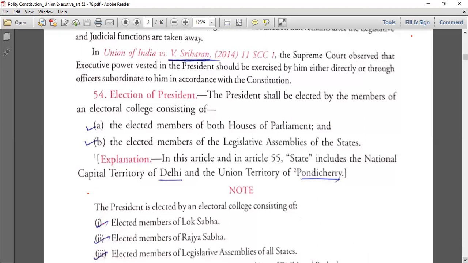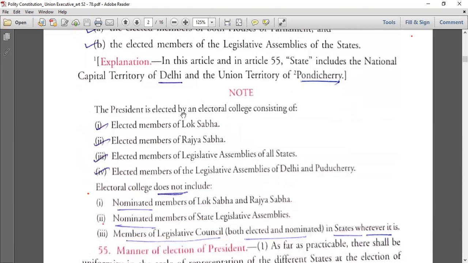The president is elected by an electoral college consisting of elected members of Lok Sabha, elected members of Rajya Sabha, elected members of legislative assemblies of all states, and elected members of the legislative assemblies of Delhi and Puducherry. So it does not contain the nominated members of Lok Sabha and Rajya Sabha. We also have nominated members, right? So it will not contain that. It will also not include the nominated members of state legislative assemblies, right?